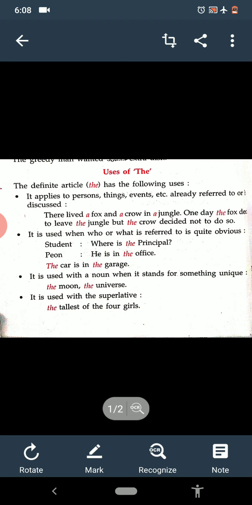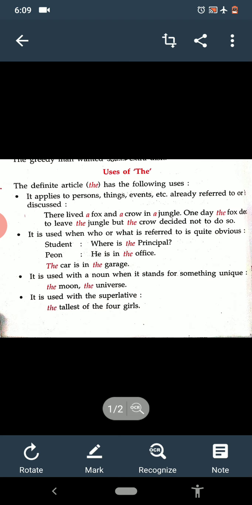It is also used before the names of seas, oceans, rivers, and canals: the Mediterranean Sea, the Indian Ocean, the Yamuna River, etc. Also, it is used with adjectives and participles to denote all members of a class.